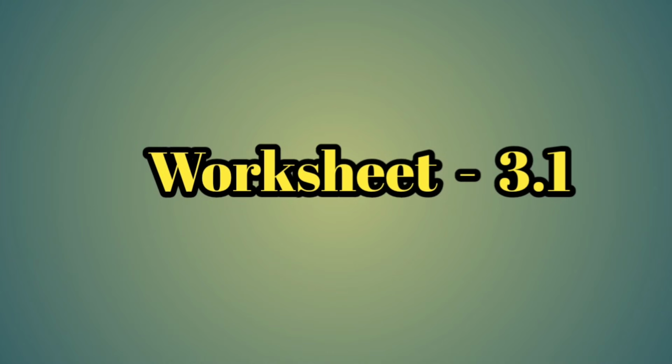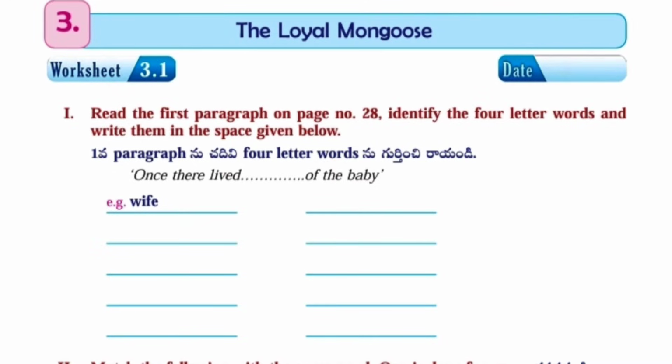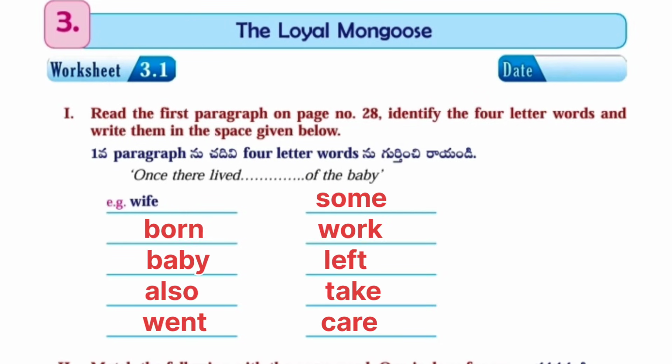Worksheet number 3.1. First one. Read the first paragraph and identify the 4-letter words and write them in the space given below. Once they lived up to half the day. Example: wife, born, baby, also, went, some, work, left, take and care.